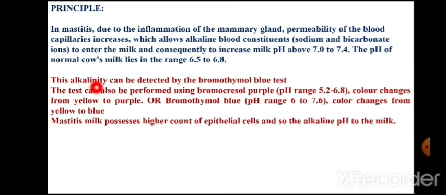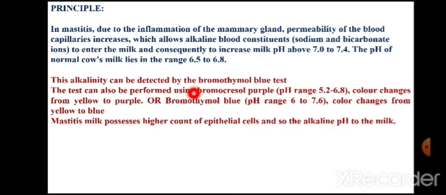So this alkalinity can be detected by the addition of a pH indicator dye, because here we are only interested in knowing whether the pH of the milk is increased or not, and the easiest way is to add a pH indicator dye.